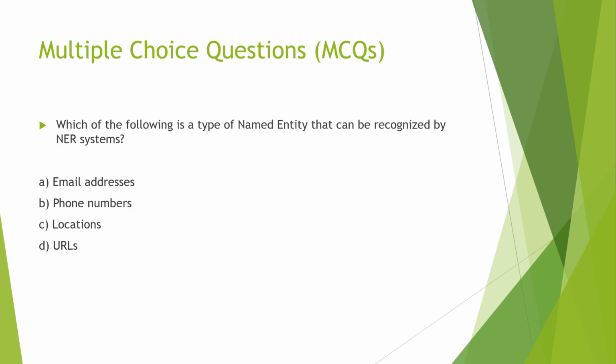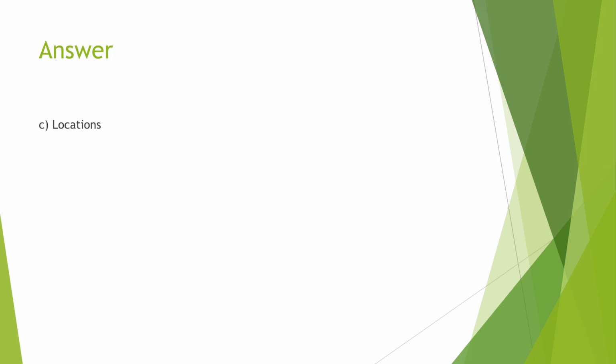So that's all. Here we have MCQs, multiple choice questions. You can answer this question. You have to identify the type of named entity from the given options. Here location is the correct answer, because this is a type of named entity that we discussed in the previous topics.